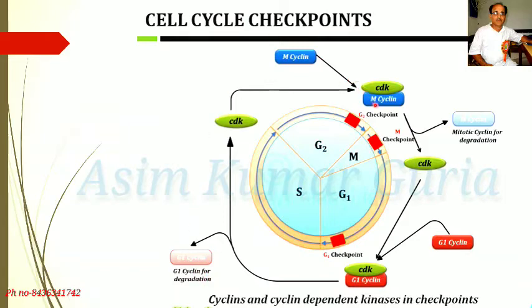M cyclin, cyclin dependent kinase, G2 checkpoint. M checkpoint, metaphase checkpoint: mitotic cyclin for degradation.